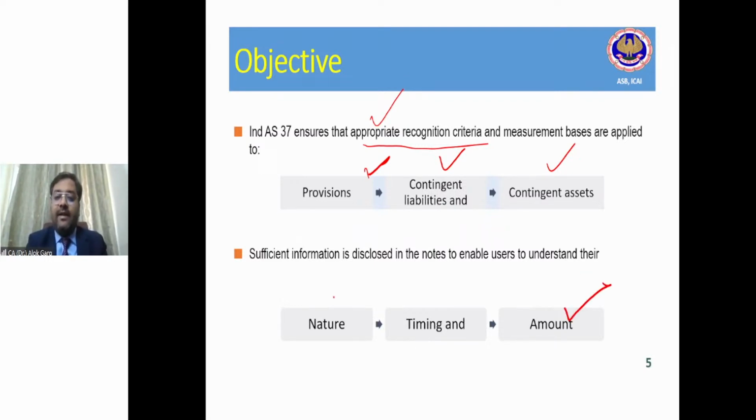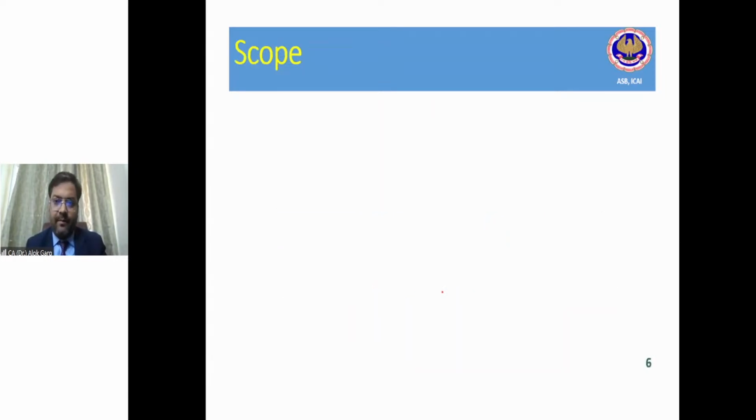Of course, the amount will be there, the nature, and what will be the timing, right? Timing means, if tomorrow, let's say there was a court case going on, the timing should be there: when this contingent liability may be converted into liability. So this sort of information should be there in your notes to accounts, right? This was a simple objective theoretical concept, not much relevant from the examination perspective.